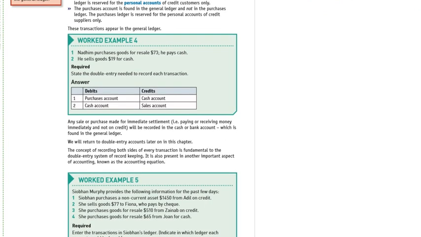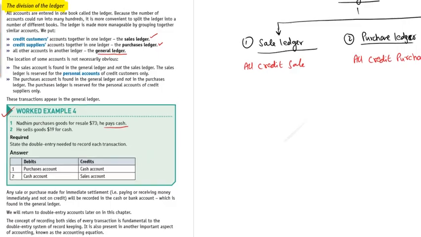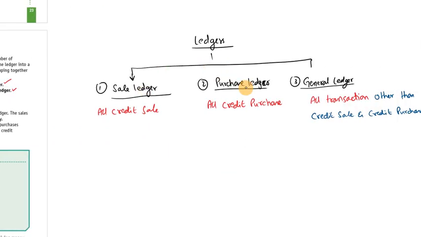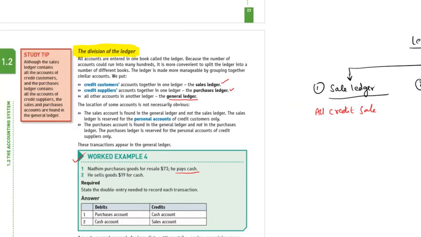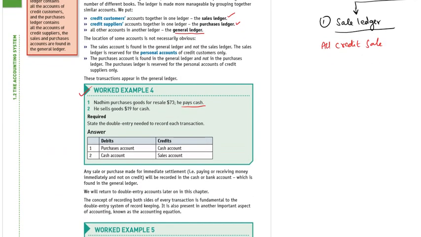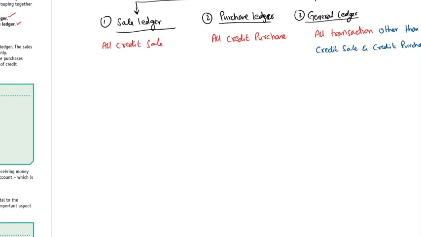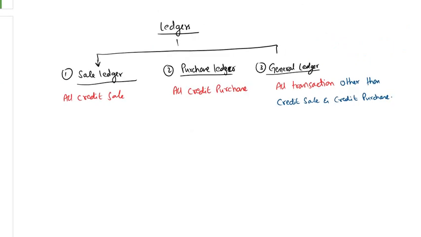Okay. So here is the work example: Nadim purchased goods for resale, $73. He paid cash. Can a cash transaction be recorded in any ledger? In which ledger will we record this?